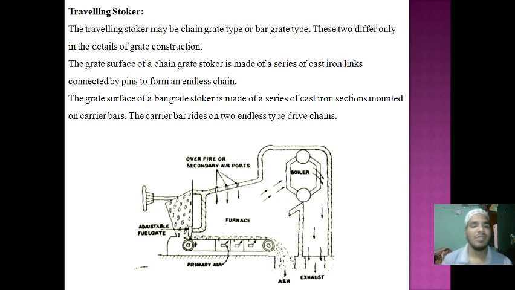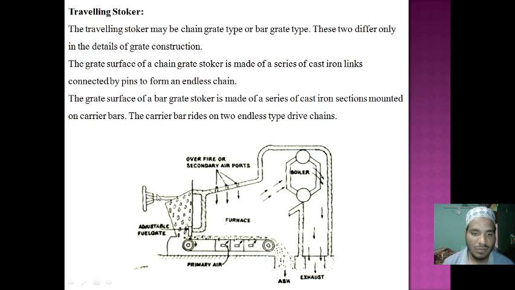Here we are discussing the traveling stoker. In the primary belt drive, the primary air enters into the belt and then goes slowly to the ash sector. Then there is the adjustable fuel gate.